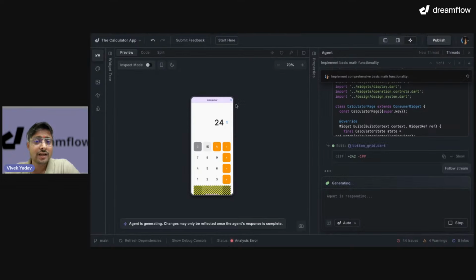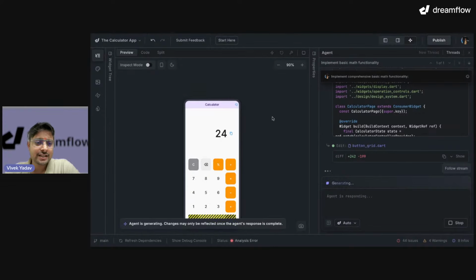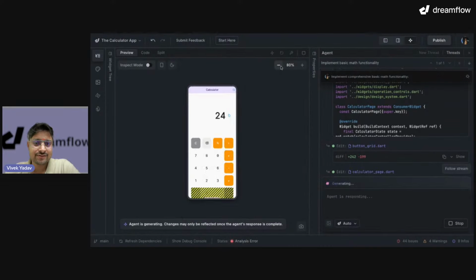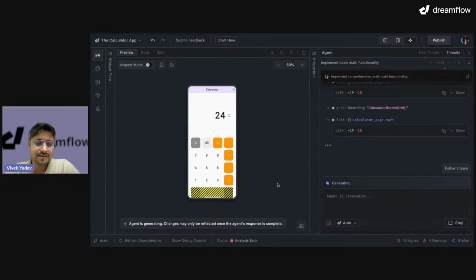Oh wow, can you see the change? The change over here is that now our calculator looks very similar to an iPad calculator, right? Look at the theme. It looks like an iPad theme. We have a bigger text area, the colors, the cancel button, then text over here, and look at this Flutter related stuff, this overflow issue. That's good. Let our agent fix it. We can also go ahead and see where it is giving errors by clicking on inspect code.